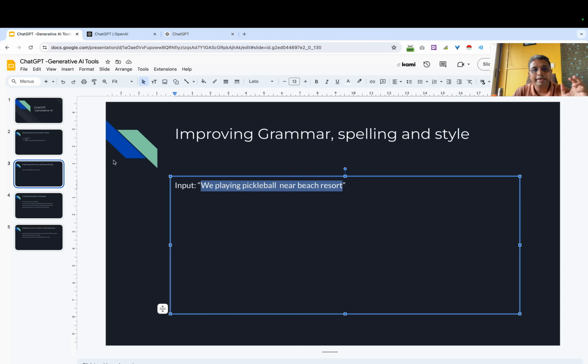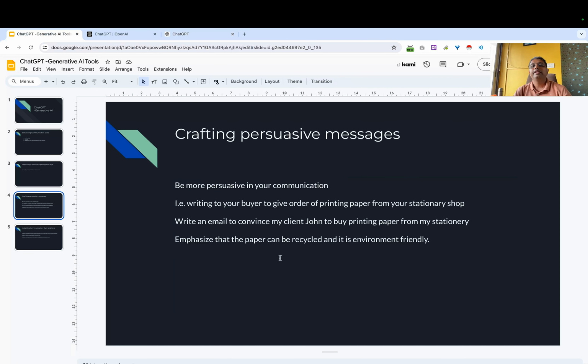Now the next thing in communication is crafting persuasive messages. Let us say you are in the sales department. I am giving a hypothetical example: you are communicating with your seller, you have a stationery and you want to sell printing paper from it.